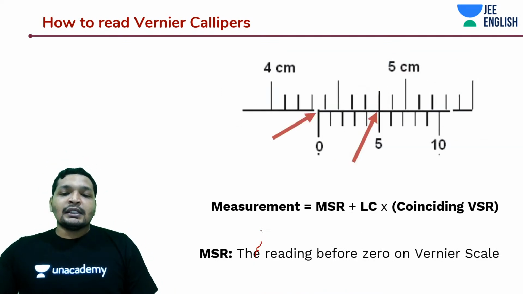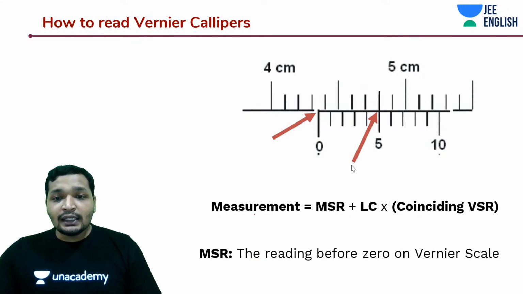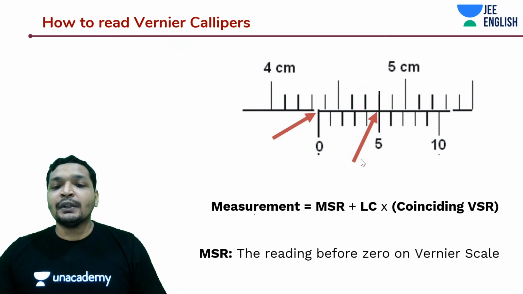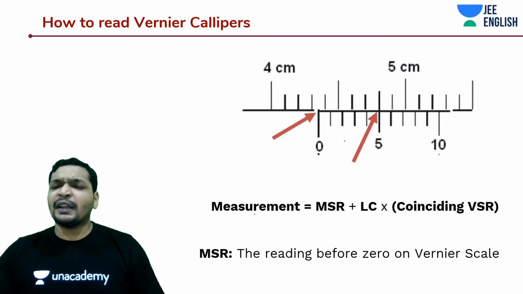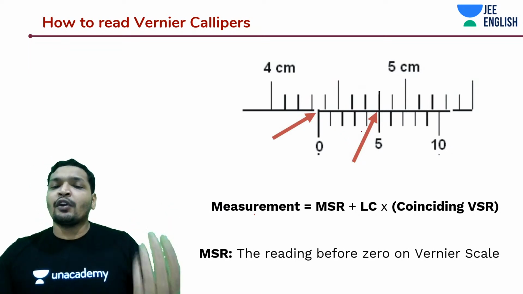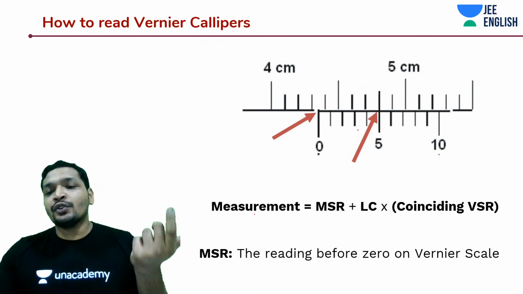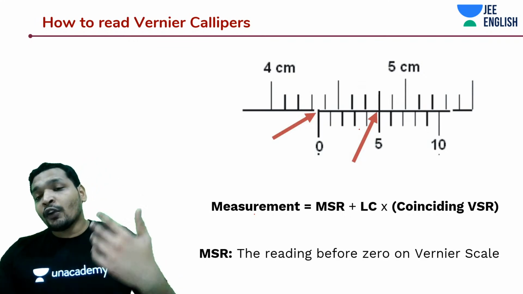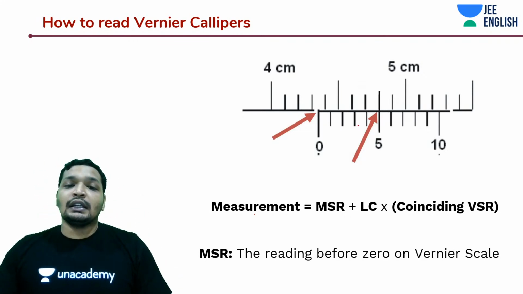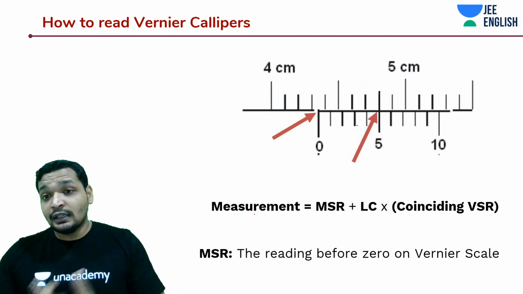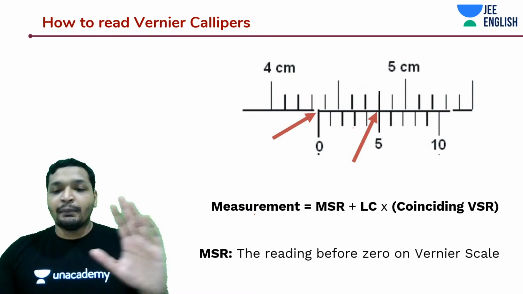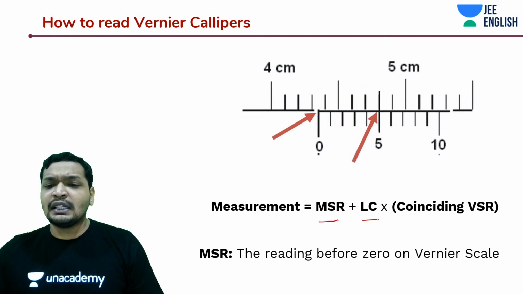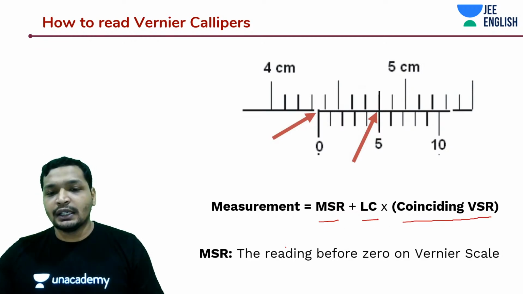So the measurement is nothing but, and this is only applicable, let's understand what I mean by that, when we are talking about a typical Vernier scale, where a number of Vernier scale divisions are going to coincide with a lesser number of main scale divisions. If more main scale divisions coincide, then the scenario would completely change. So measurement is nothing but main scale reading plus least count into the coinciding Vernier scale reading.